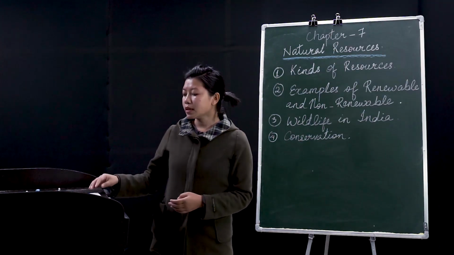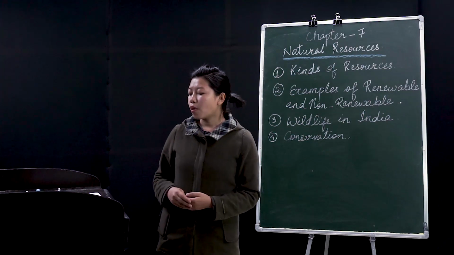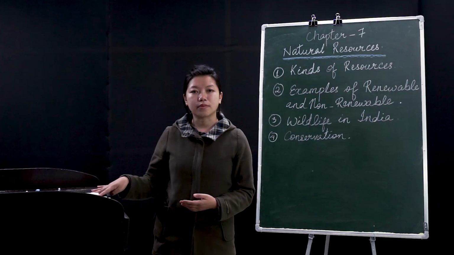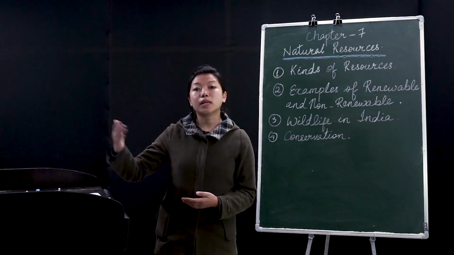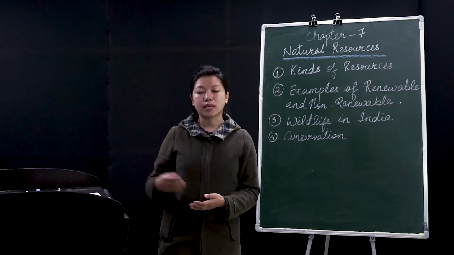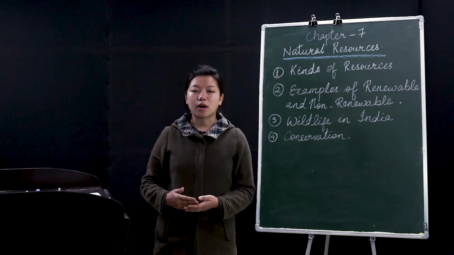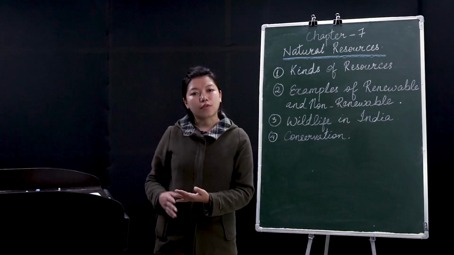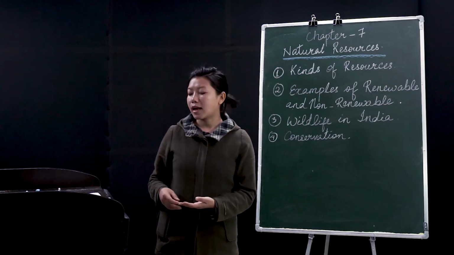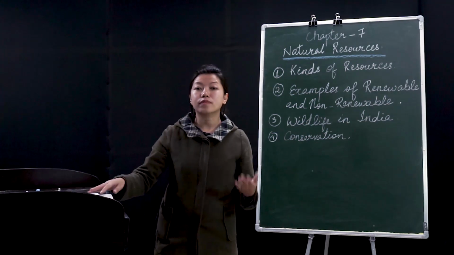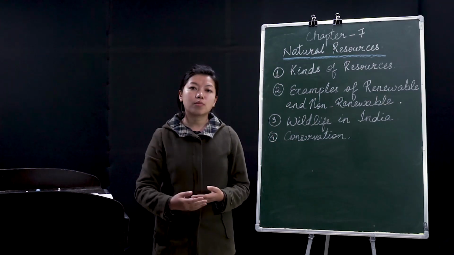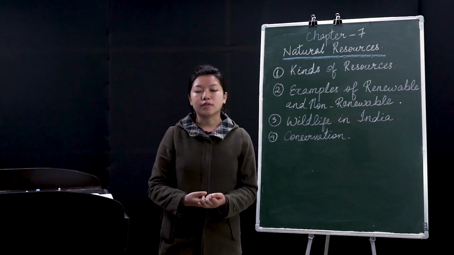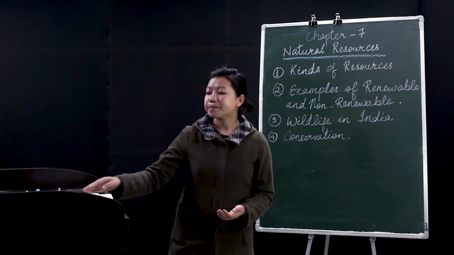Then another point is that more national parks and sanctuaries should be established to conserve endangered and rare species. Nowadays, in many districts of Nagaland also, they have set up national parks and wildlife sanctuaries so that they can protect the forest, the animals and the birds. And the government of India is also encouraging more people to get involved in protecting and conserving the wildlife.